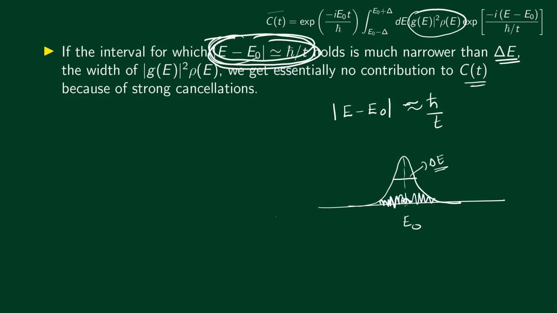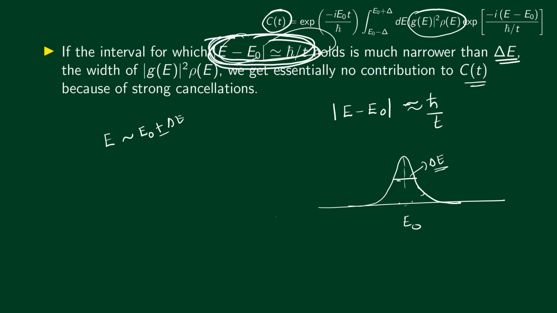So again, if this integral should have any considerable value, this condition has to hold for this entire range. What does this mean? This means that this condition has to hold, roughly, for energies up to E0 plus or minus delta E. We are talking about rough values.